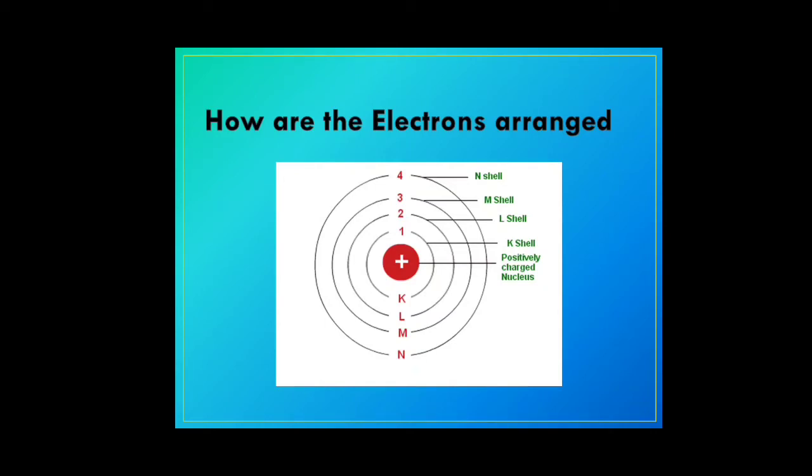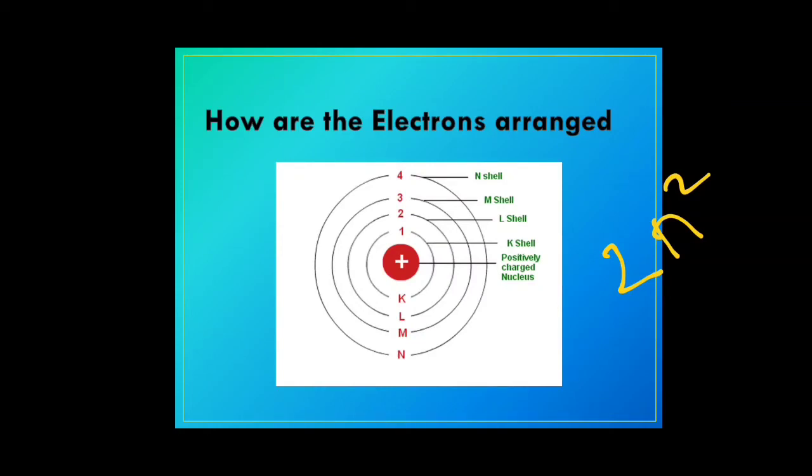There is an electronic configuration rule that is to be followed when we put electrons into the orbits. The electronic configuration rule is 2n². And what does that mean? In the first orbit, when n is equal to 1, n² is also 1, so 2 times 1 is 2. So we can have only 2 electrons in the first orbit.